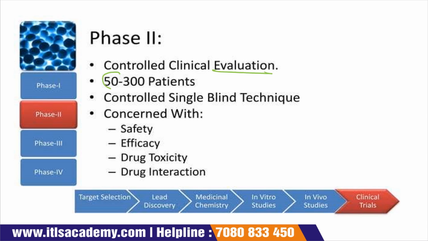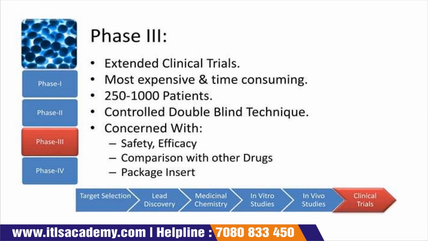It requires around 50 to 300 patients, with a controlled single blind technique, concerned about safety, efficacy, drug toxicity, and drug interaction. Phase 3 is about the extended clinical trial. They are the most expensive type of trial, and they are time consuming. Around 250 to 1000 patients are required. Controlled double blind technique, concerned with safety, efficacy, comparison with other drugs, and package insert.